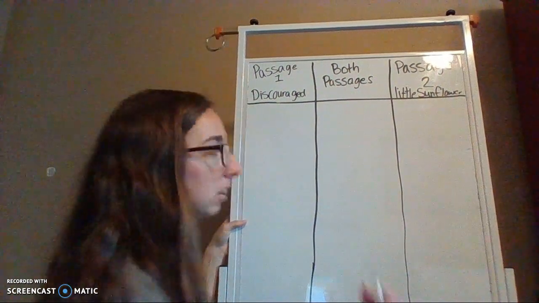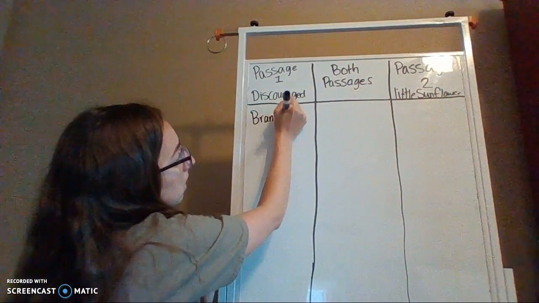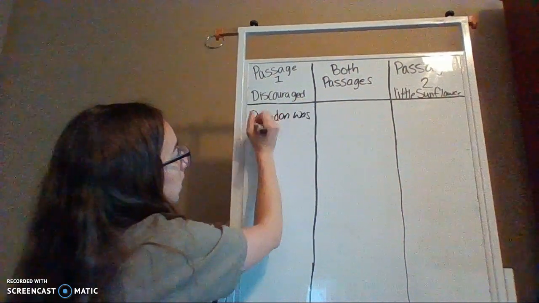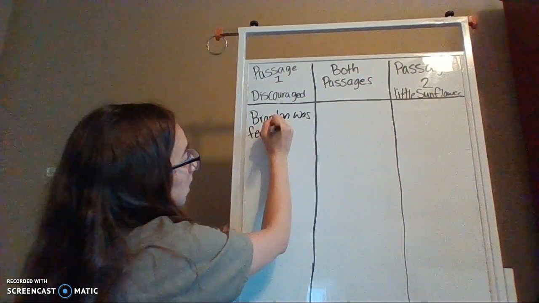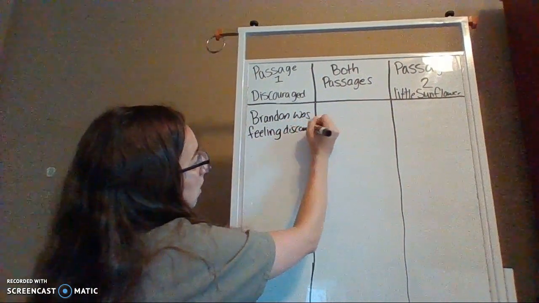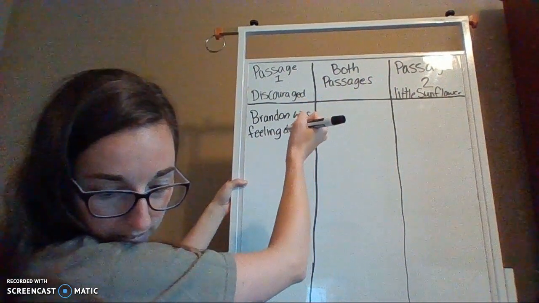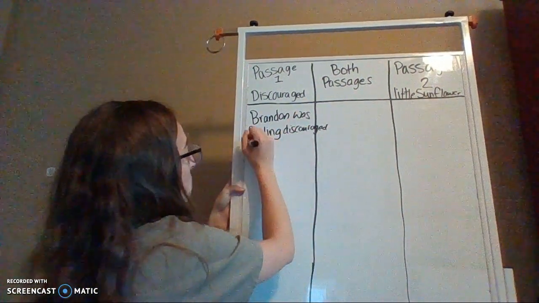He was feeling lonely. So we're going to put Brandon was feeling discouraged with his schoolwork.